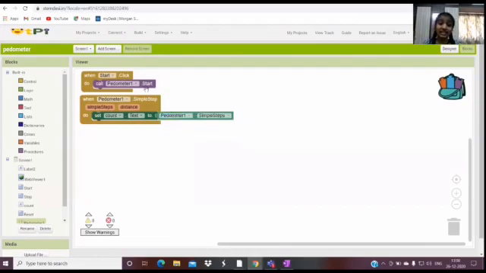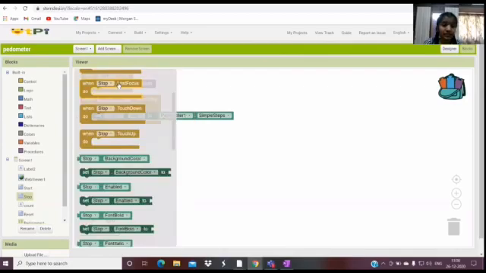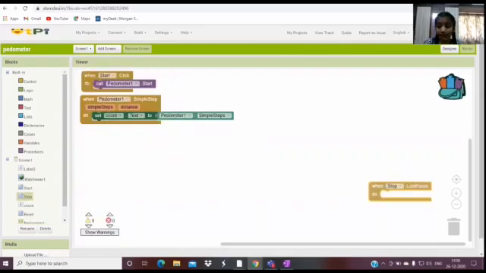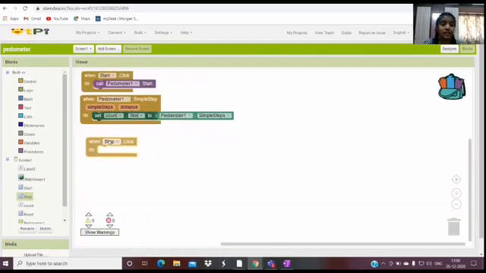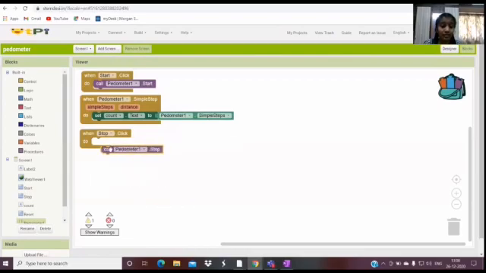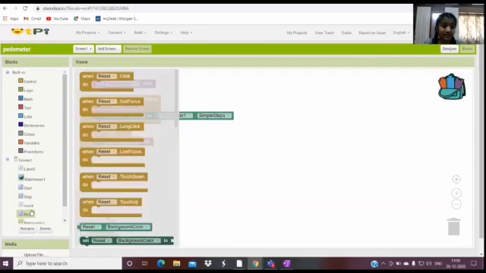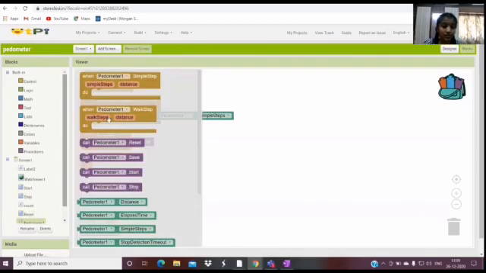So now is the stop button, where when I click the stop, let me give stop. Okay, let me first give stop click because that's what we need now. It's stop click. And now let's go to the pedometer and give call pedometer stop. And now is the reset button. Let's give the reset button to be clicked and pedometer to be reset.